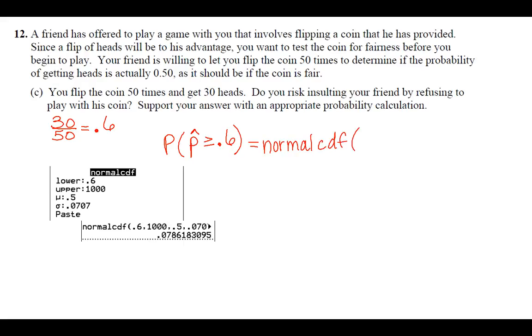Okay. 7.86% is high enough. Excuse me, probability. That 30 out of 50 could just happen by chance.